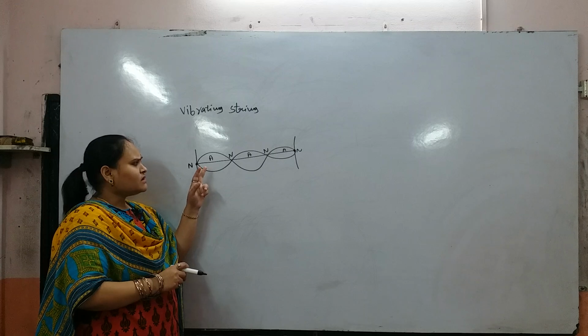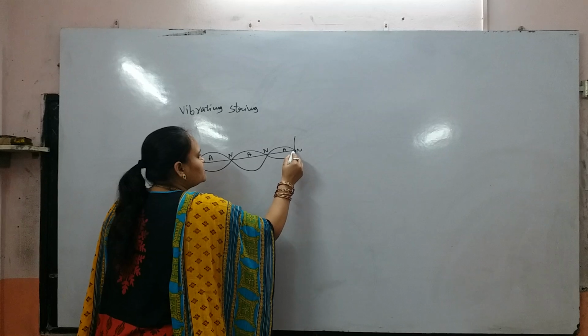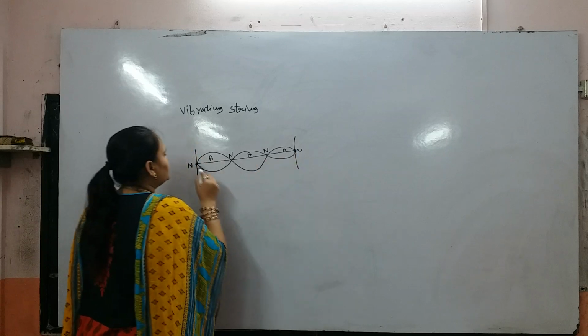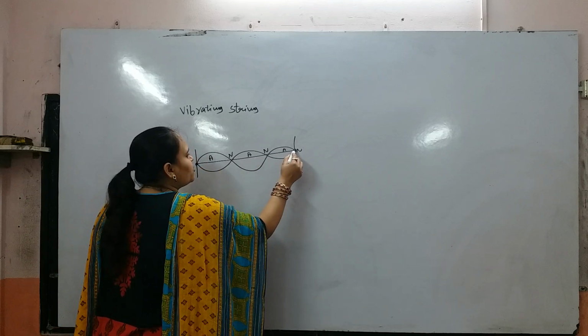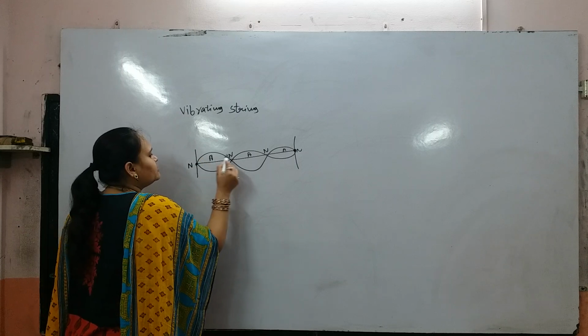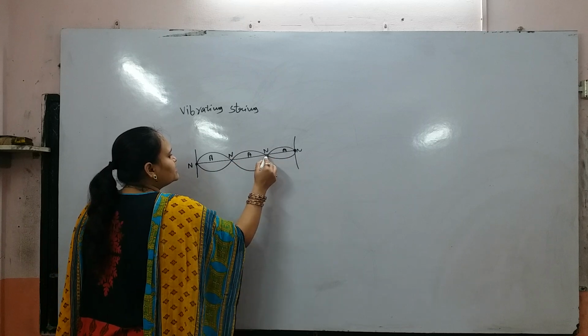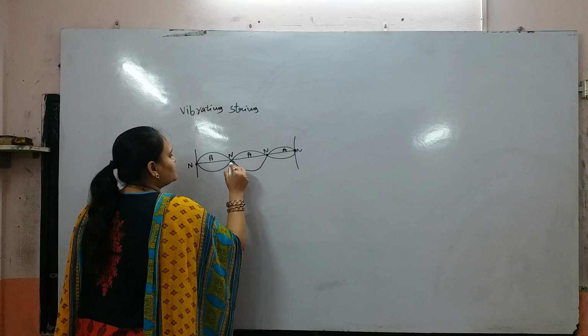The nodes are formed at the points of 0 amplitude, and the maximum amplitude is at the antinode points. These are antinodes and these are nodes.